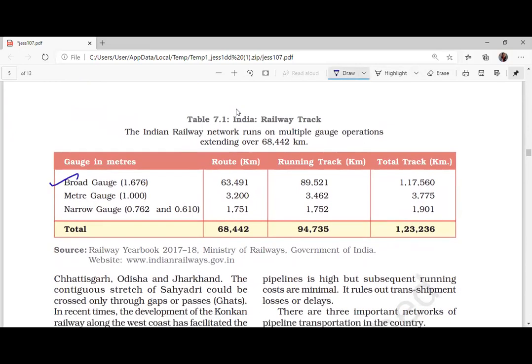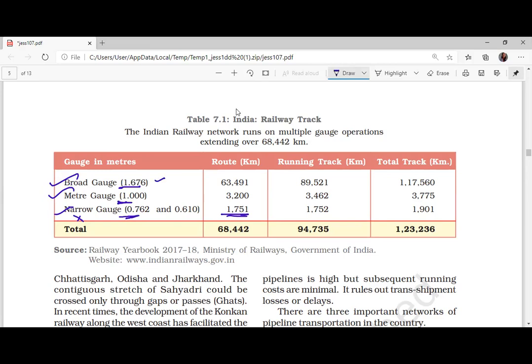Okay, we have 3 types of gauge: broad gauge, meter gauge, and narrow gauge. Broad gauge is a little above the meter. Meter is 1 meter. Narrow gauge is not there much, in some places only. Look at this. It's just about 1,751 kilometers. Now every train is going on the broad gauge only.